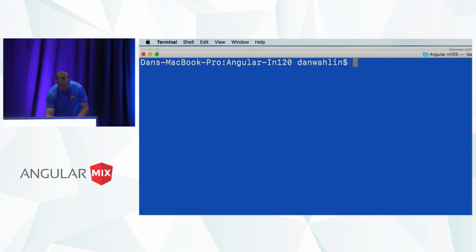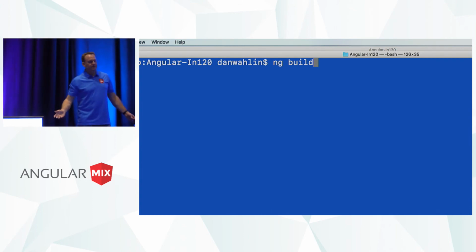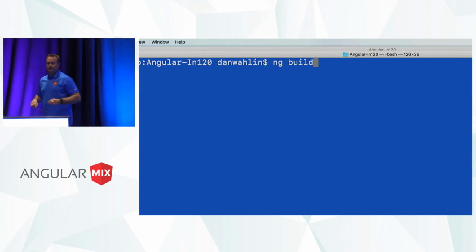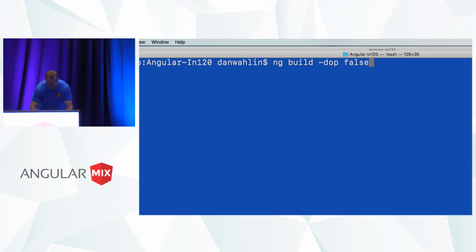Now, there's a little trick to this, though, if you do it. If you do a normal ng build, it normally blows away the dist folder every time. It deletes it, and then you'd have to reset up your container. There's a nice command line switch. Thanks to the CLI guys in the room, because this was one of the issues I reported a while back, and they added this command line switch, so it's awesome. It's called DOP, and I'm going to say false.